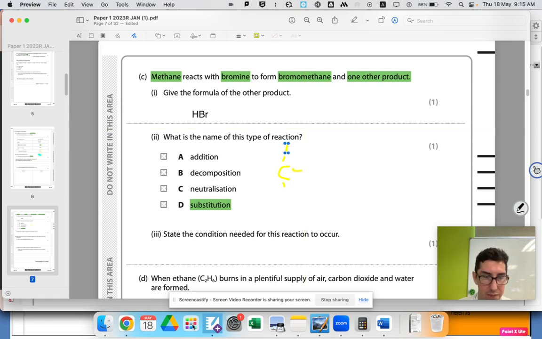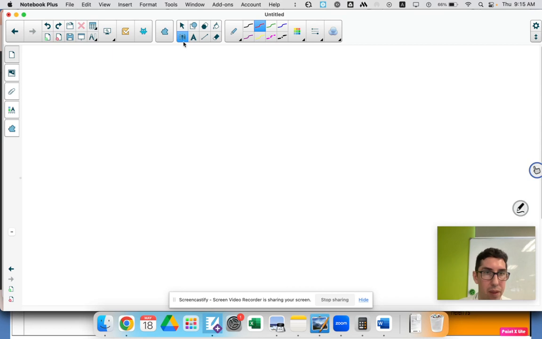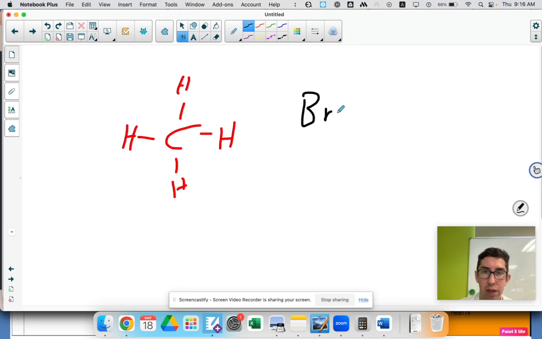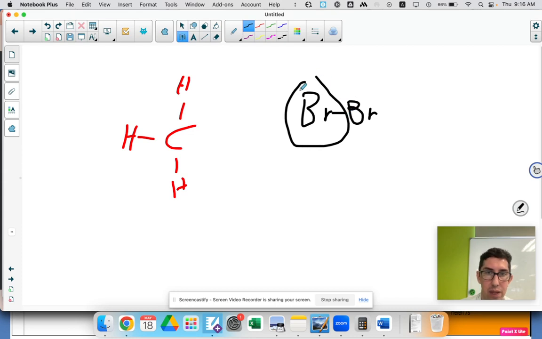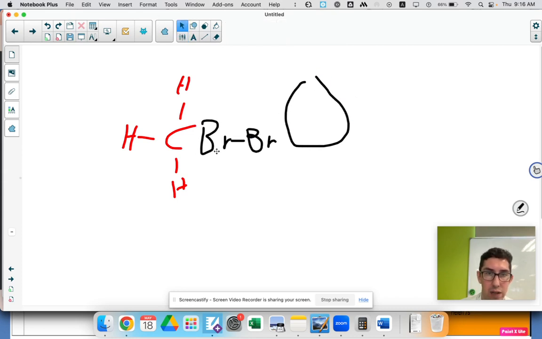Maybe let's draw it elsewhere. Can't draw there. Okay, here's the methane. Methane has 4 hydrogens. And what's going to happen is the bromine molecule is going to come along and remove one of these hydrogens, and it's going to join on. So this bromine here is going to join on. This is going to go on there.